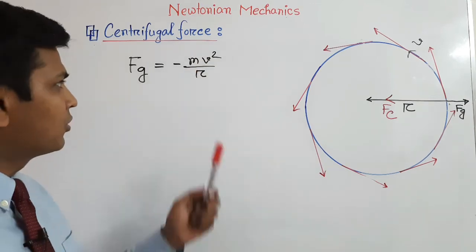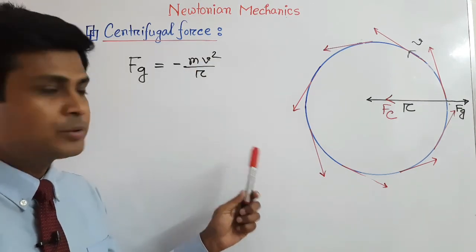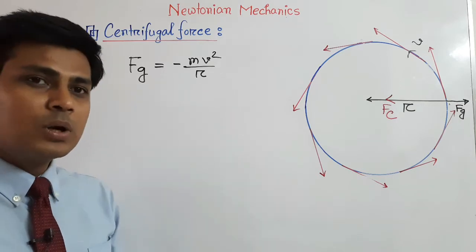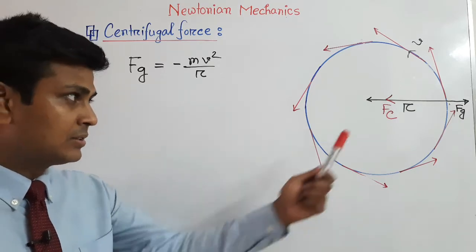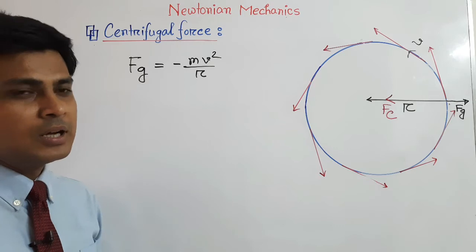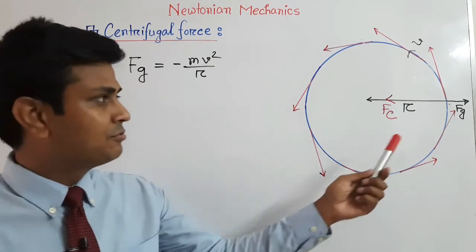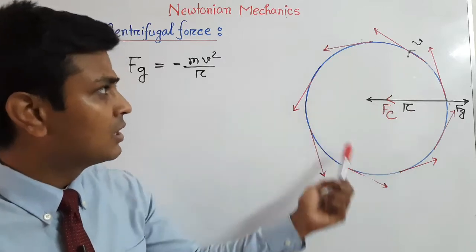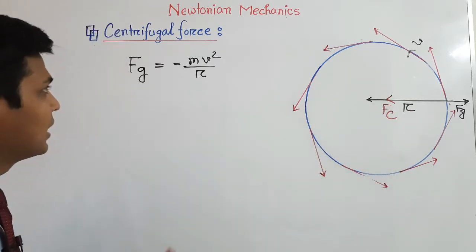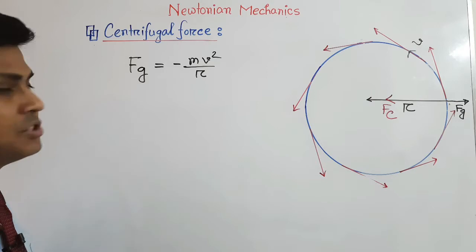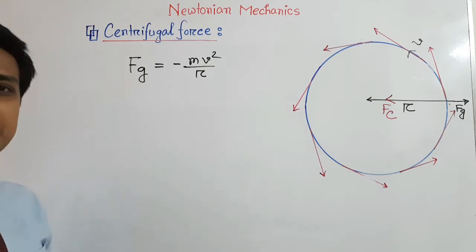Because if we consider this is the reaction force, then this reaction force is equal to the action force. Here the centripetal force is the action force and the reaction force is Fg, which is tangent to any surface of the circular path, and whose value will be mg equals minus mv square divided by r.